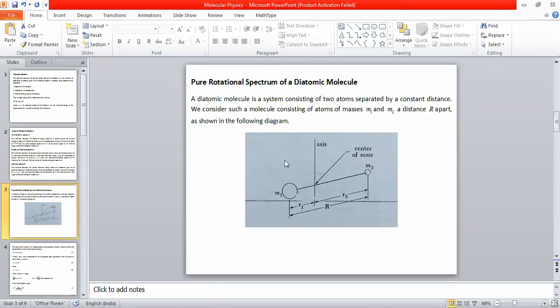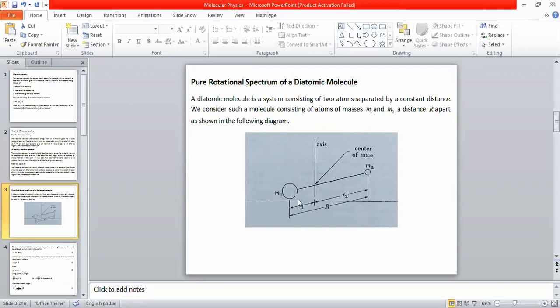So whatever I have shown here in the diagram is a diatomic molecule. In this diatomic molecule, there are two atoms, M1, M2. For example, HCl can be taken: H hydrogen atom, Cl chlorine atom. Okay, so this M1 is the bigger atom, for example the chlorine atom, and M2 can be the hydrogen atom. It need not be that; it can be anything else. Anyhow, this is what a diatomic molecule is. So the first atom has a mass M1, the second atom has a mass M2.